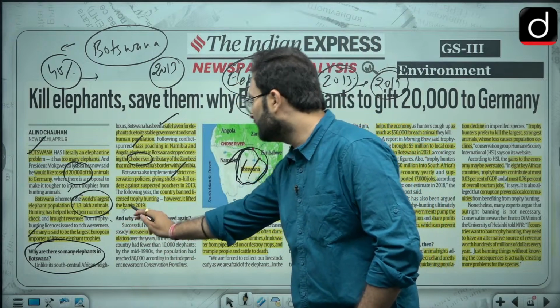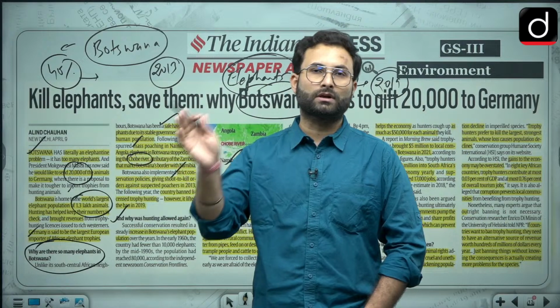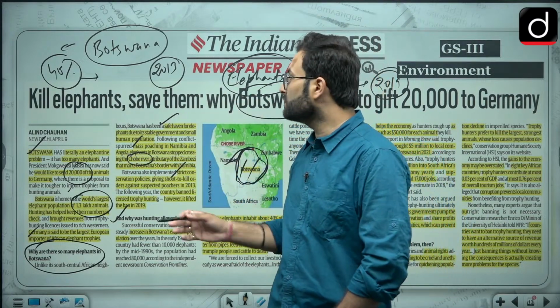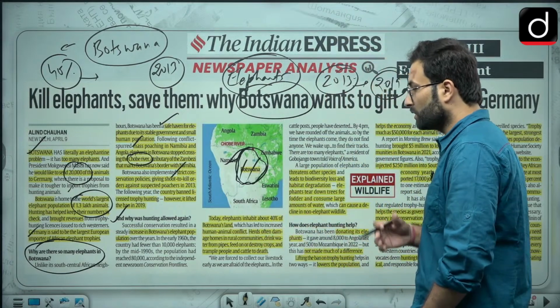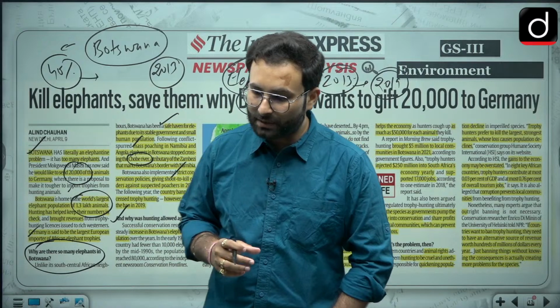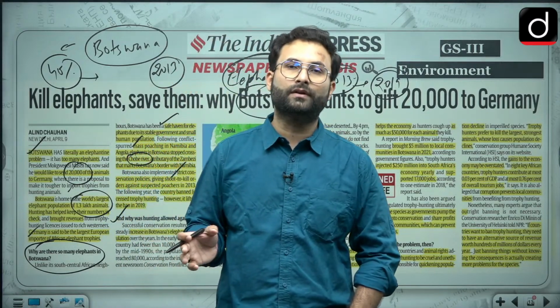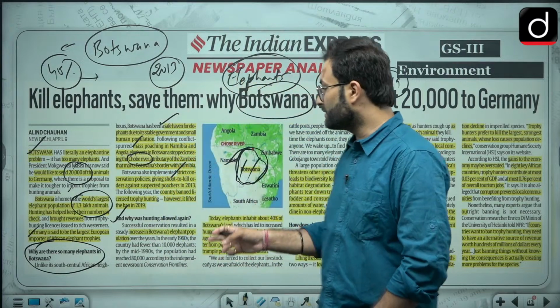Now why has hunting been allowed again? As I told you, this hunting was banned in 2013, and in 2019 it was allowed back again because the population was increasing too much. When this population is increasing, these animals are entering into the lands. Man-animal conflicts are happening, they are destroying the fields, etc. So that is why they have started this hunting again.